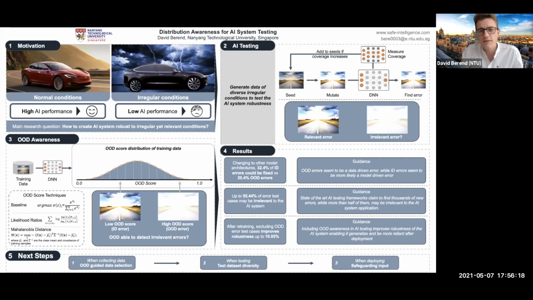Generally talking, AI testing is about generating data of diverse, irregular conditions to test the AI system robustness. Here, a seed is taken, mutated with brightness and contrast, given to the deep neural network, and then seen if it's predicted correctly or incorrectly. Then, coverage is measured to see how much of that new mutation stimulated the network at new areas to be considered new compared to the training data.